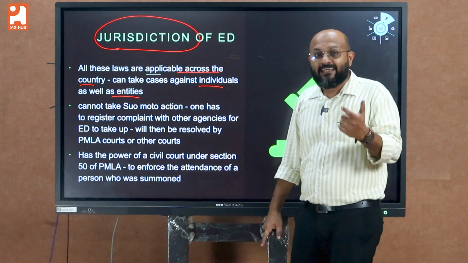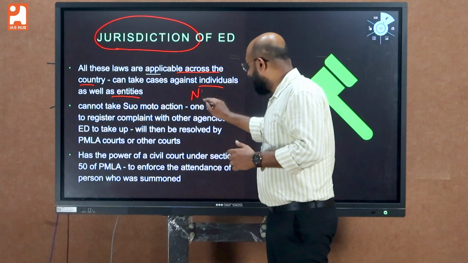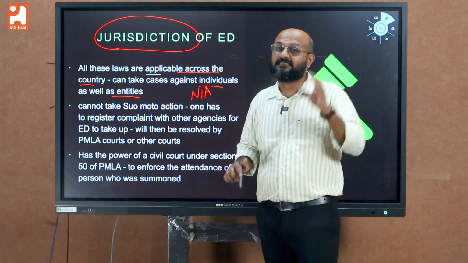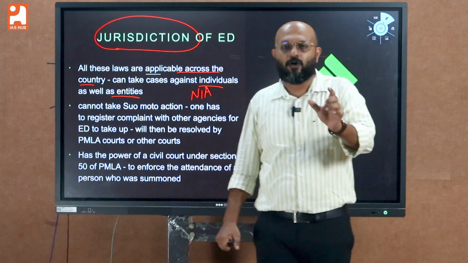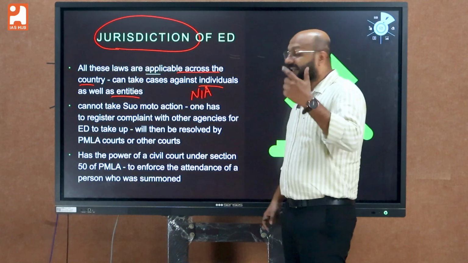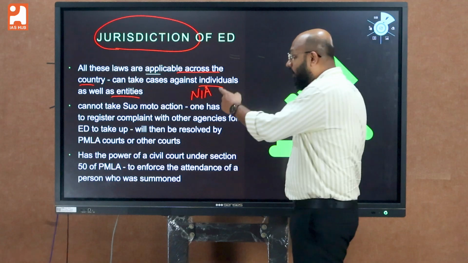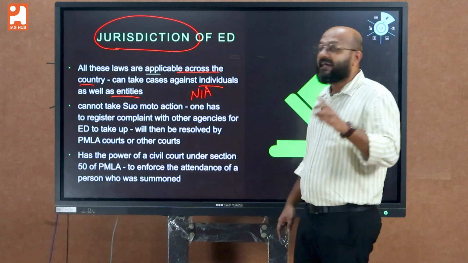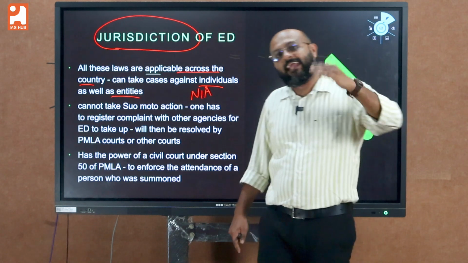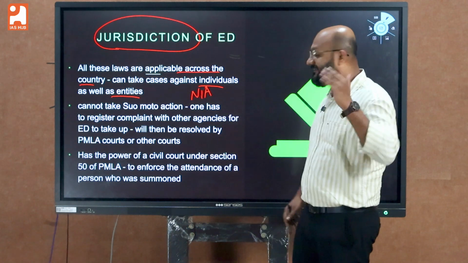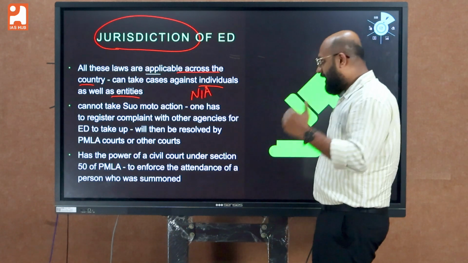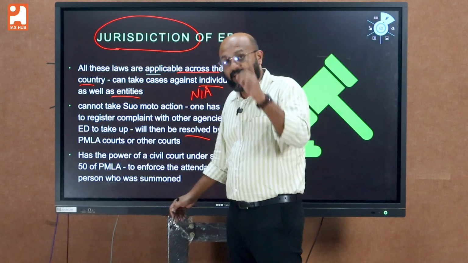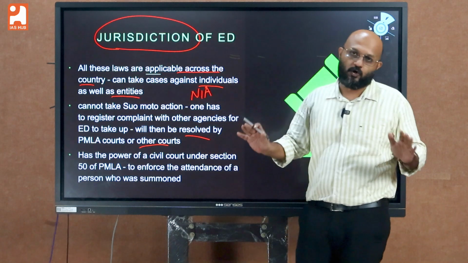Secondly, unlike NIA, ED cannot take suo motu cases, even though ED handles transnational crimes like money laundering or narcotics trade. ED does not have the power to take cases on a suo motu basis. ED can only initiate proceedings once a complaint is registered with any other enforcement agency. Then ED can take up the charge, and the cases will be resolved by either the courts established by the PMLA Act or other courts.